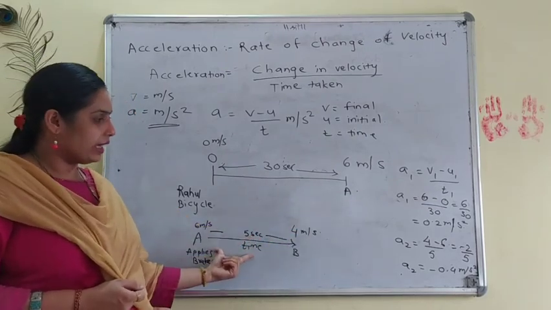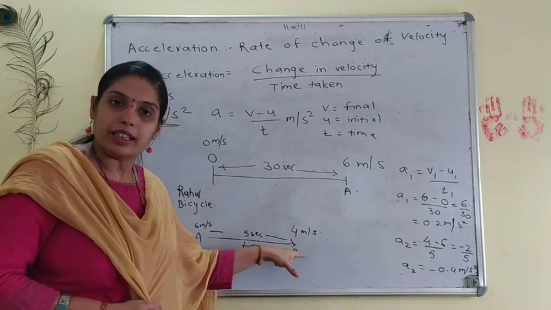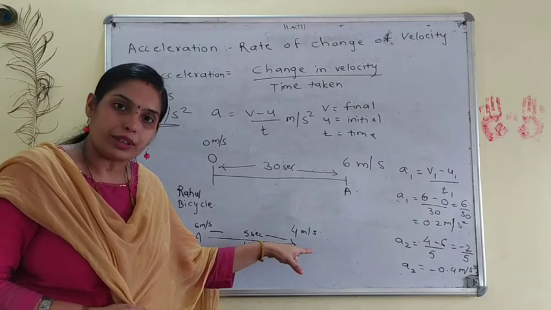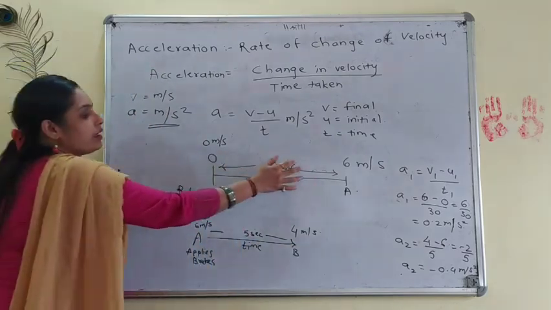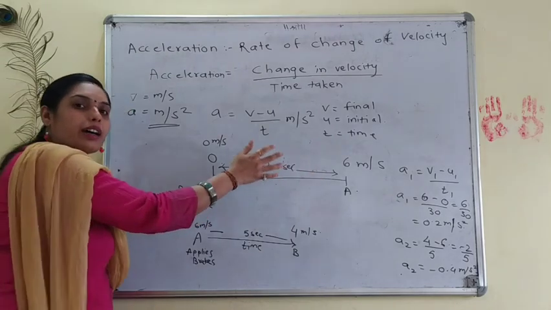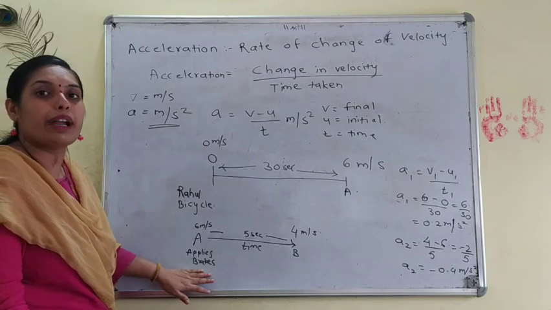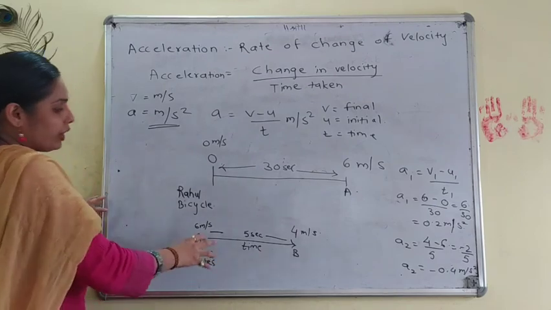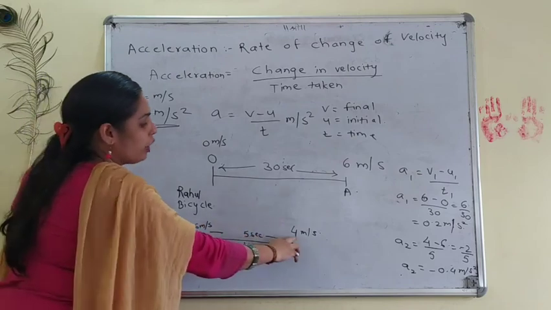Now in this case, initial velocity was 6 and final velocity was 4. Now we are not considering the first part. We considered that as the first part, the acceleration of part 1. Now we are considering the acceleration of part 2. After applying the brake, the initial velocity was 6 and final was 4.